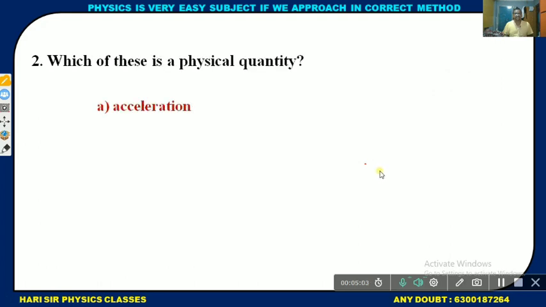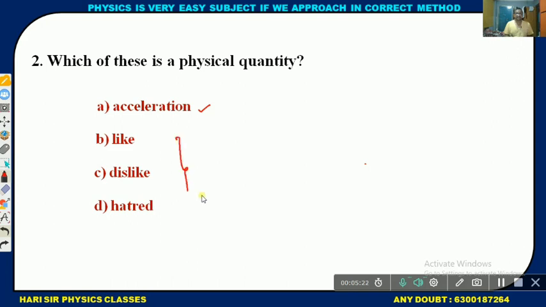Which of these is a physical quantity? A. Acceleration. B. Like. C. Dislike. D. Hatred. Clearly the answer is acceleration. Acceleration is a physical quantity because it is measurable. The remaining three are emotions. So these are called non-physical quantities.